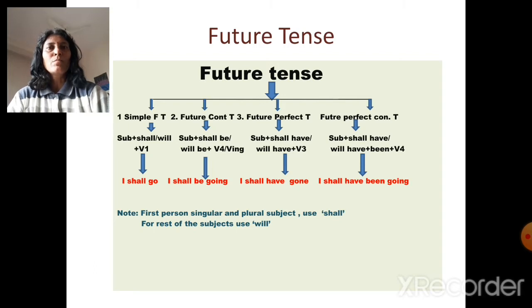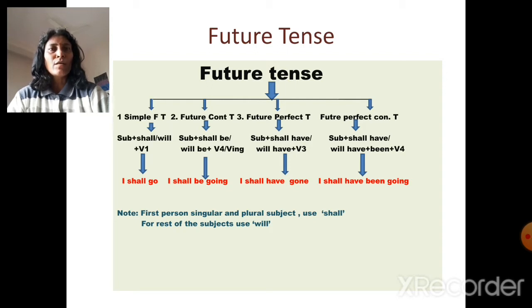The structure for simple future tense is subject plus shall/will plus verb 1, and the example is I shall go. For future continuous tense, subject plus shall be/will be plus the fourth form of the verb, and the example is I shall be going.